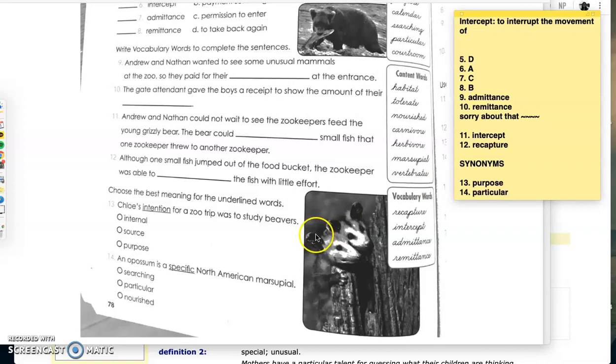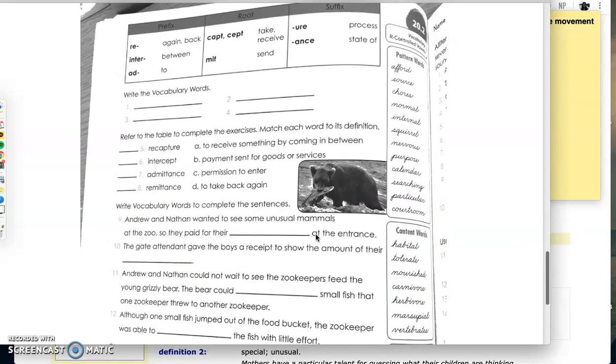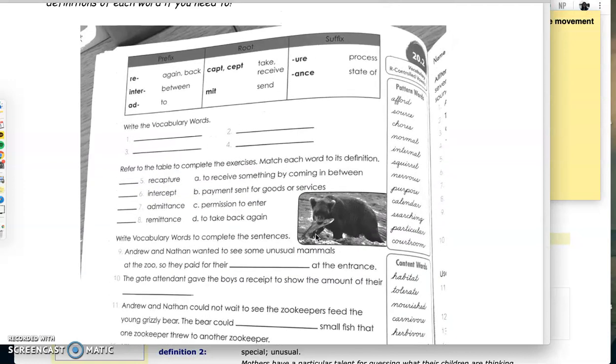Great. So we did it. We finished page 78. I would like to encourage you to actually ask your parents or your brother, sister, or aunt, grandmother to test you on these words tomorrow, because technically we're supposed to be taking a spelling test on Friday. So go ahead and ask your parents just to see how much you're able to accomplish. I have a feeling that all of you guys will be able to get hundreds. So again, it's not required, but I would like to highly encourage you to do it.